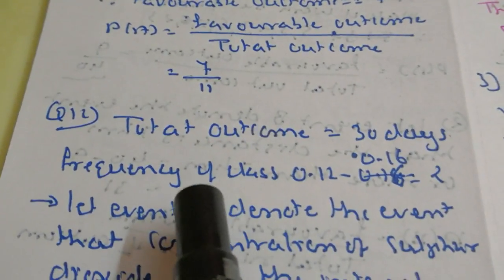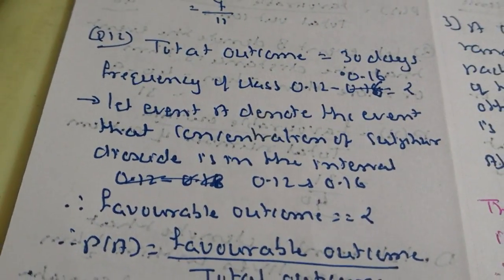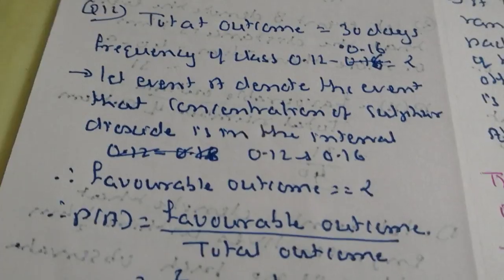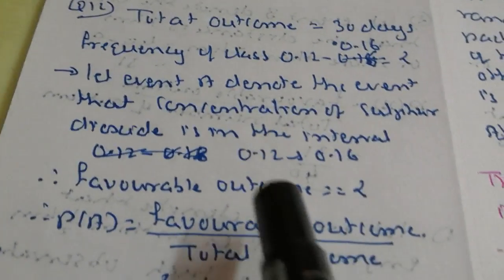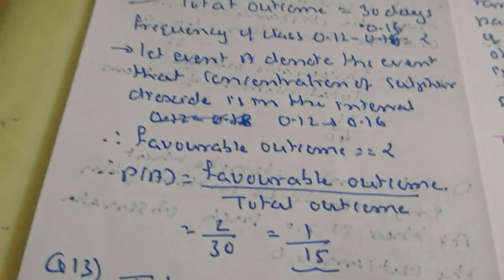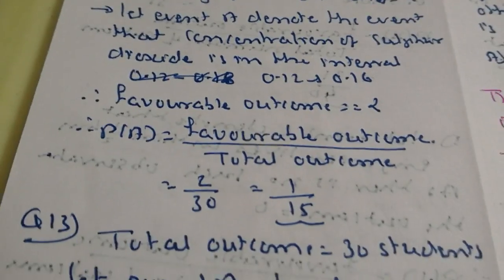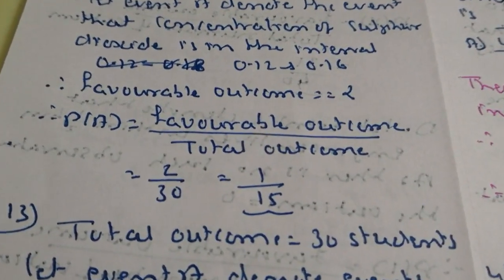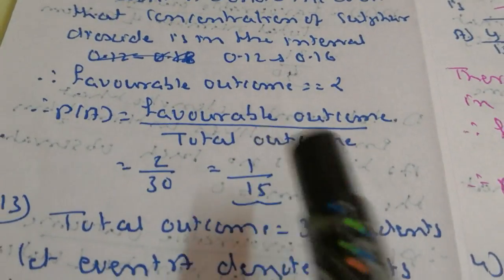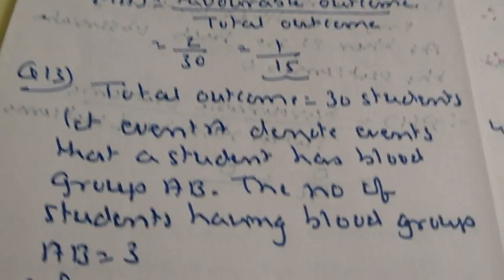So, the concentration of sulfur dioxide in the class 0.12 to 0.16 occurs 2 times. Let event A denote the event that the concentration of sulfur dioxide is in the interval 0.12 to 0.16. So the favorable outcome is 2. So P(A) is favorable outcomes upon total outcomes, that is 2 upon 30, which is equal to 1 upon 15.